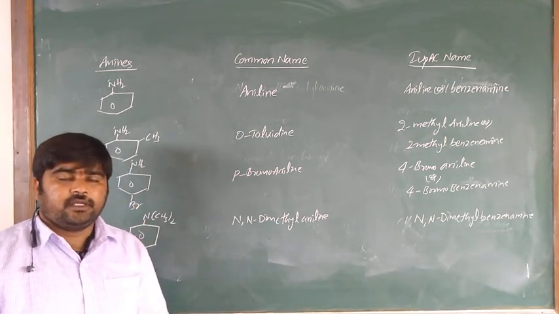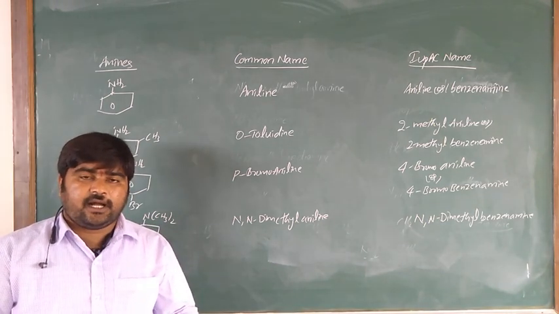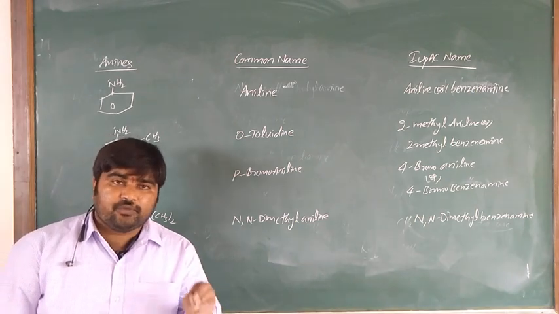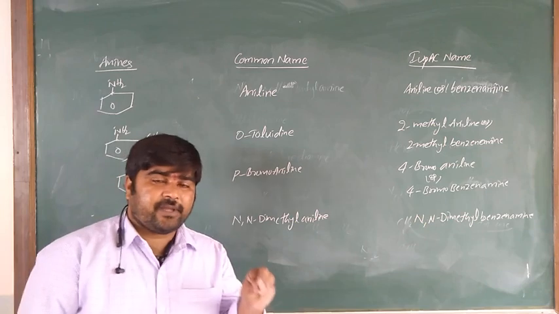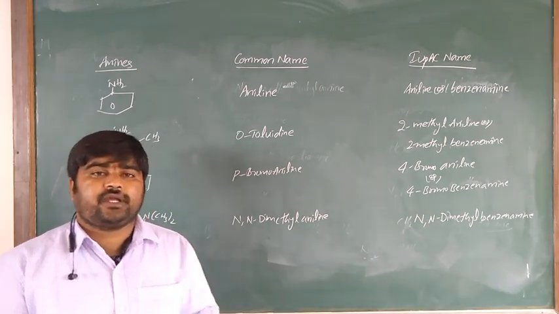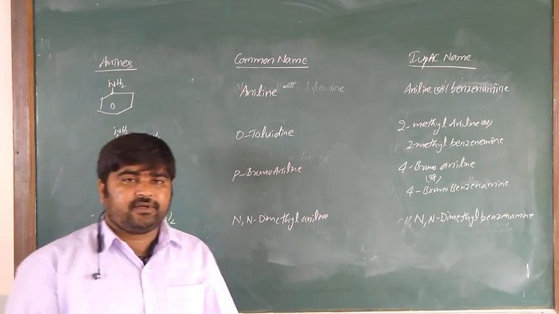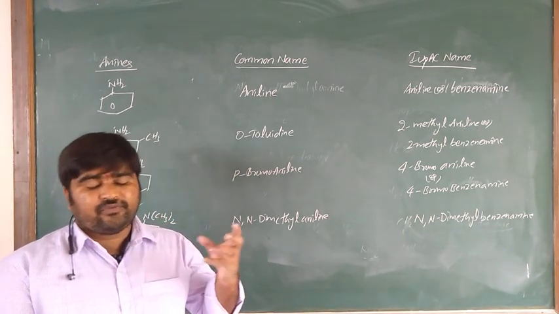Some very important examples. Whenever in secondary or tertiary amines all the alkyl groups are different, the alkyl group having the most carbon atoms is considered the parent chain, and the remaining alkyl groups are considered substituents. Already we discussed N,N-diethylbutane-1-amine.